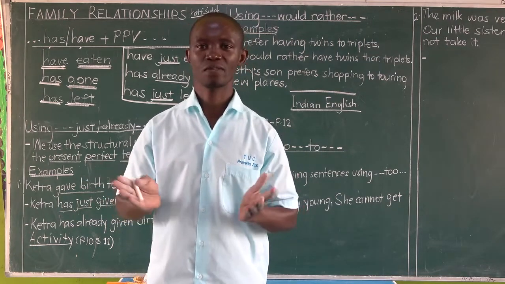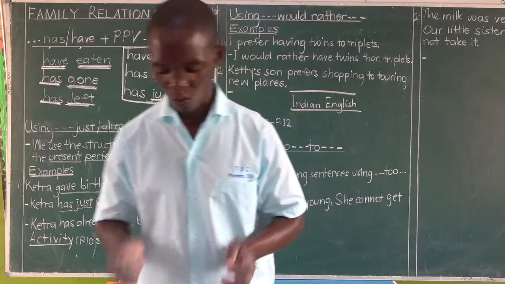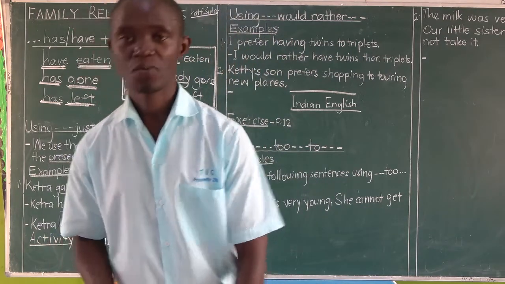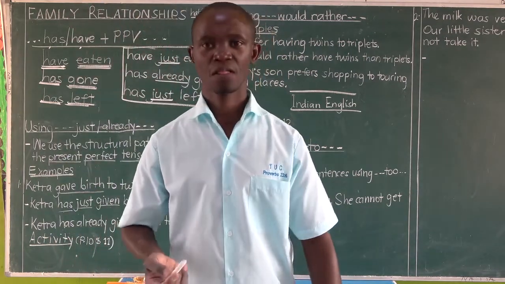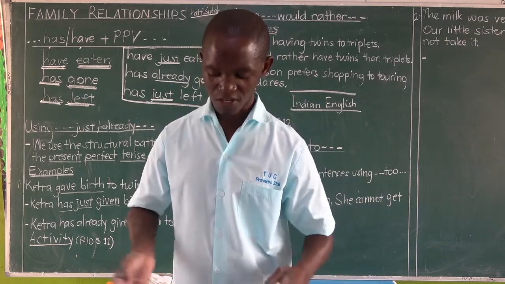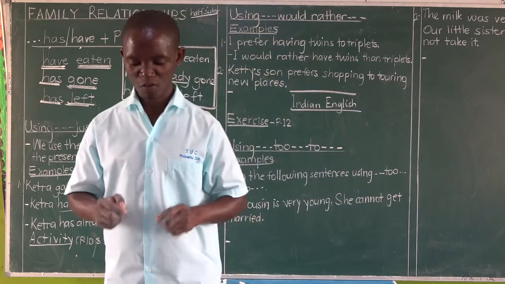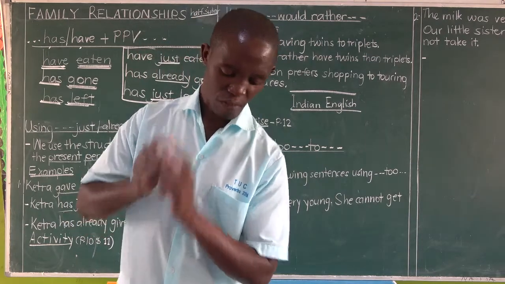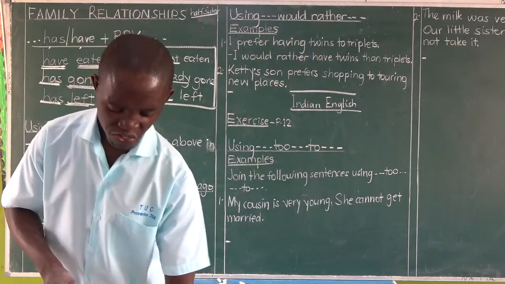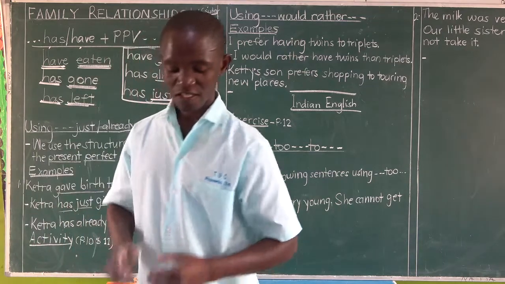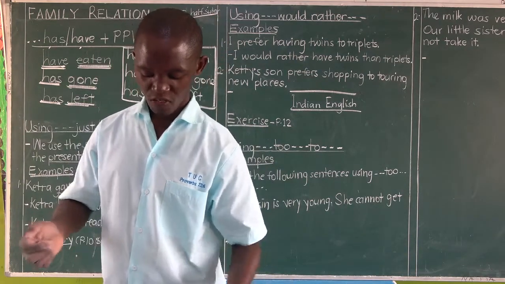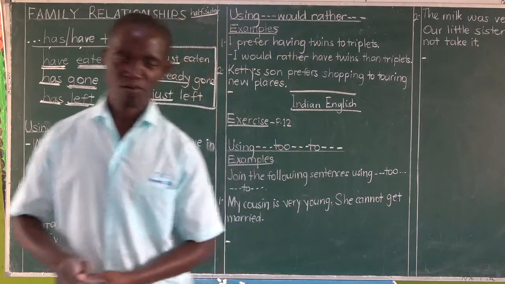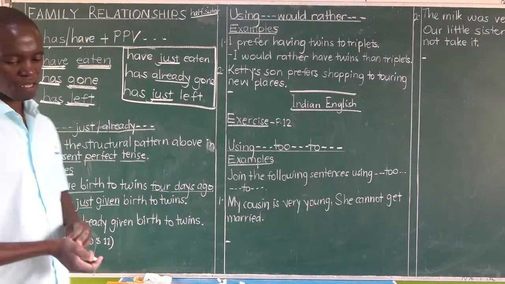On page 11, we see a fill-in activity. Fill in with the correct form of the words given in brackets, and the tense is the present perfect. Then you rewrite the sentences given below as instructed. That is all still on page 11. Next, using would rather.